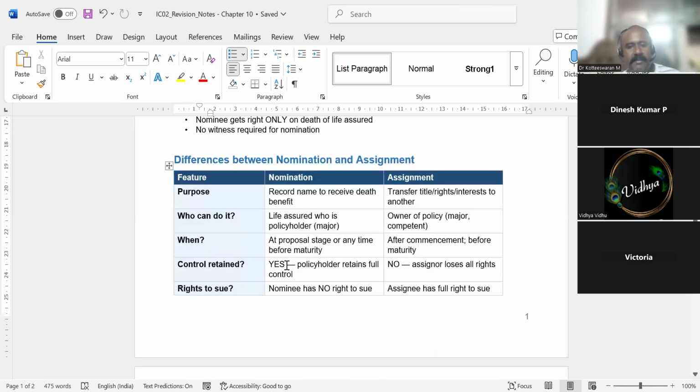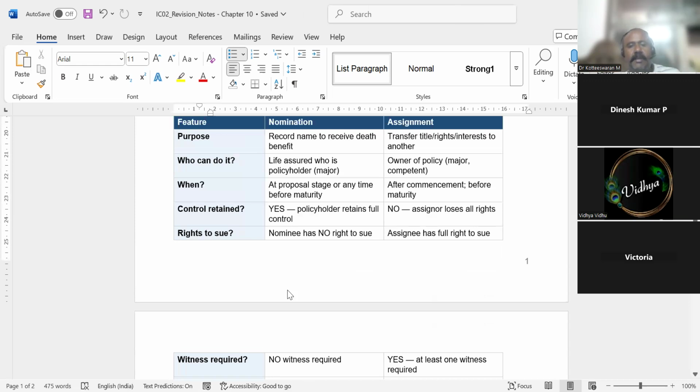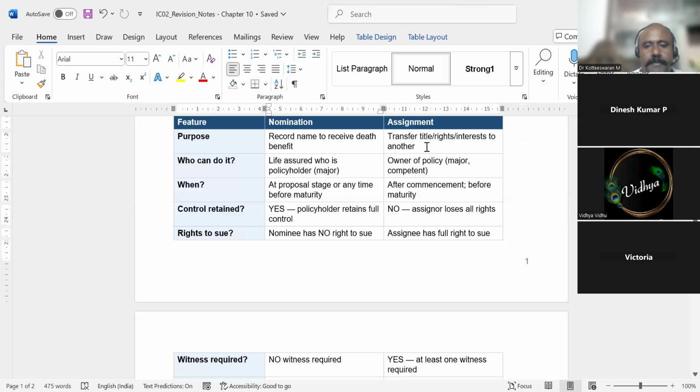So there is a difference between nominee and assignee. We have a table. We have seen these points already, but I am just recapping it. So purpose: record name to receive death benefit. Assignment: transfer the title rights altogether. Who can do it? Both can be done by the policy owner.